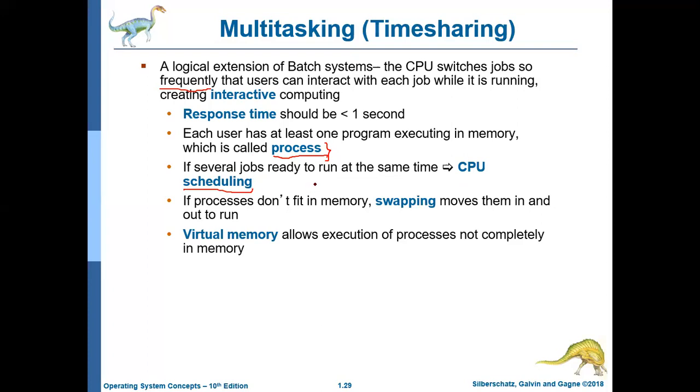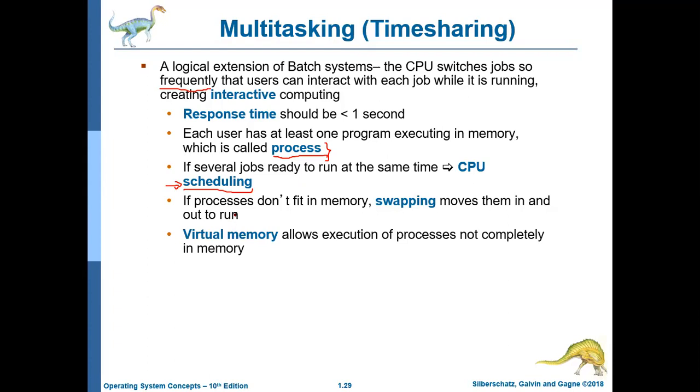CPU scheduling, process scheduling, job scheduling, all these terms will be used interchangeably. So whenever you are having more than two jobs at a time, you will have to maintain a scheduling with the help of different schedulers and scheduling mechanisms.